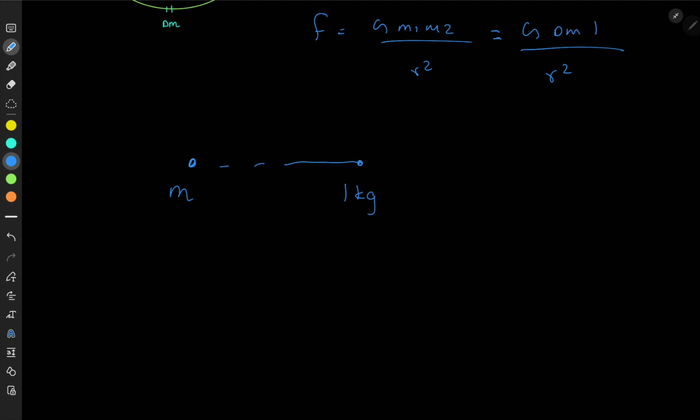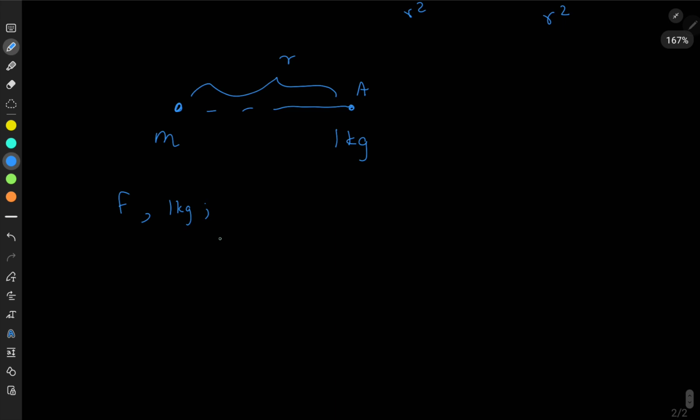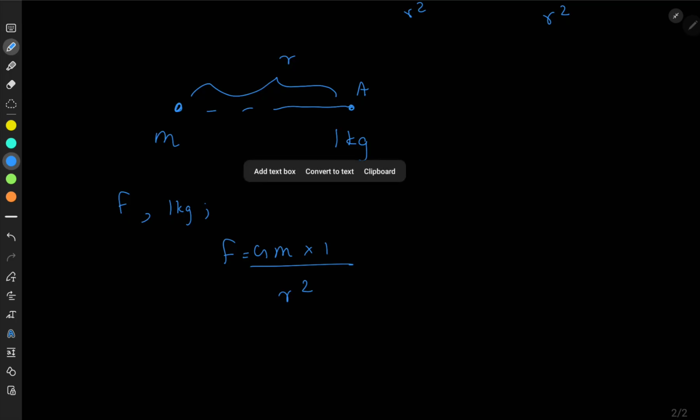Now if you consider a mass m and place 1 kilogram here, mark this point as A, and the distance from mass to point A is r. What is the force experienced by 1 kg? What's the gravitational force experienced by 1 kg? That's equal to F = G m (1) / r squared. I don't have to keep writing this 1 because I'm placing a unit mass at point A.